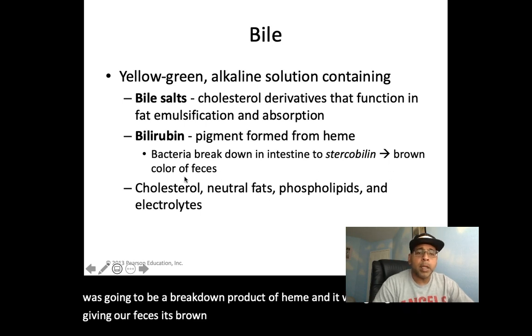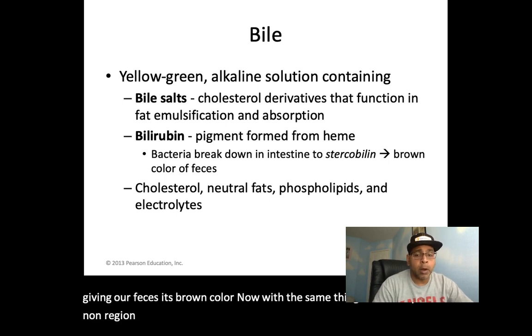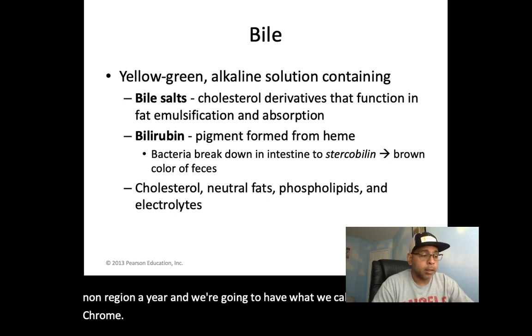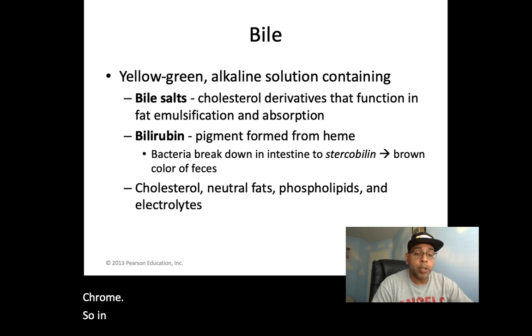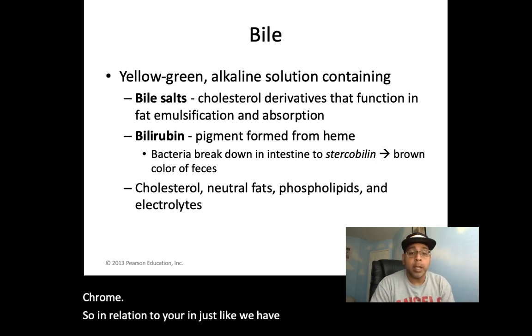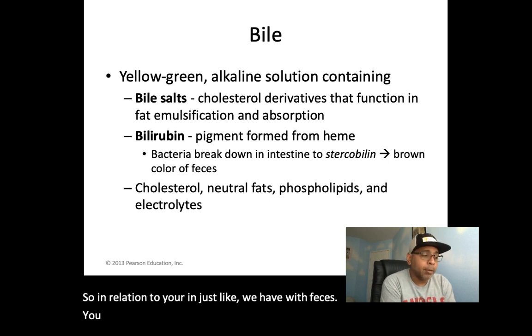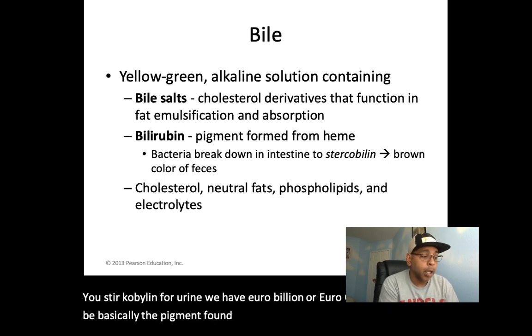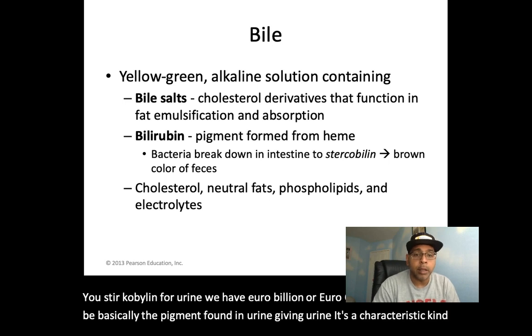Now we have the same thing with urine. In relation to urine, just like stercobilin with feces, we have urobilin or urochrome, and that is basically the pigment found in urine, giving urine its characteristic color as well.